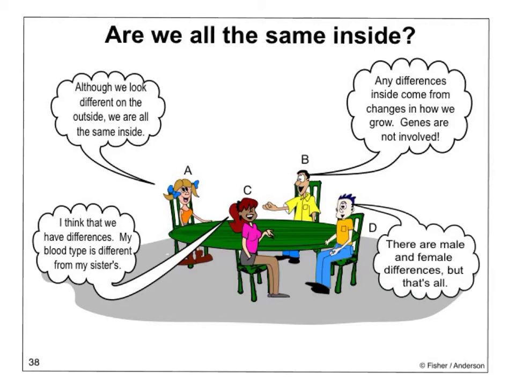Genes are not involved. Person C says, I think that we have differences. My blood type is different from my sister's. And D says, there are male and female differences, but that's all. Who has the best answer to are we all the same inside? Person A, B, C, or D? Mark that on your worksheet next to number 38, variation, and we'll be all done.